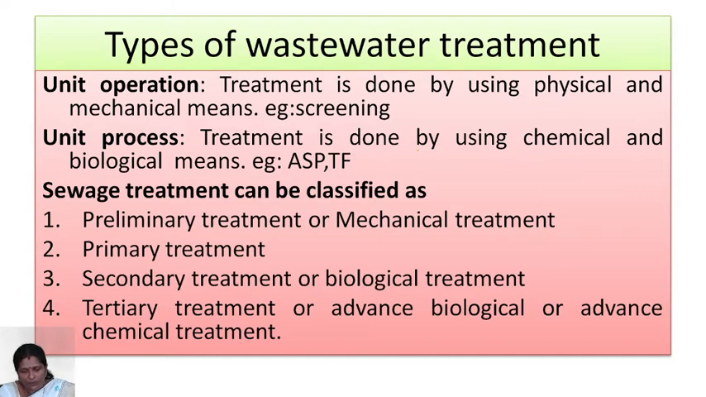Next, unit process. The treatment of wastewater done by chemical and biological means is called unit process. Examples of unit process are ASP, the activated sludge process, and the trickling filter. Sewage treatment can be classified as preliminary or mechanical treatment, primary treatment, secondary or biological treatment, and tertiary treatment, or advanced biological or advanced chemical treatment. Generally, preliminary and primary treatment mainly consist of mechanical processes.